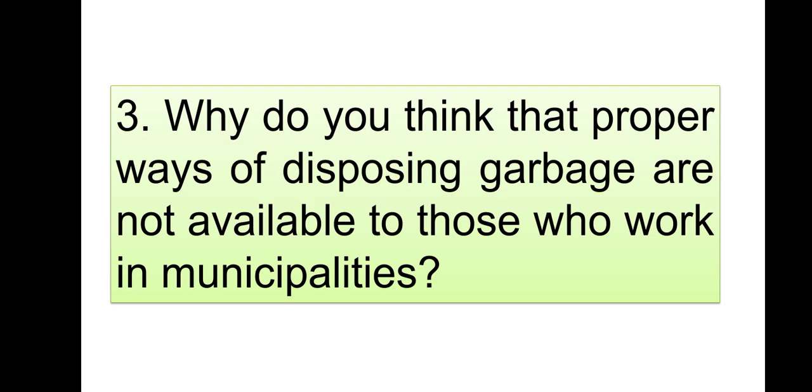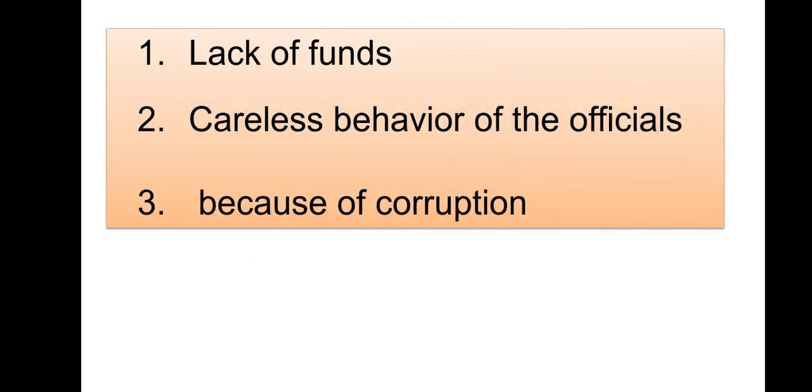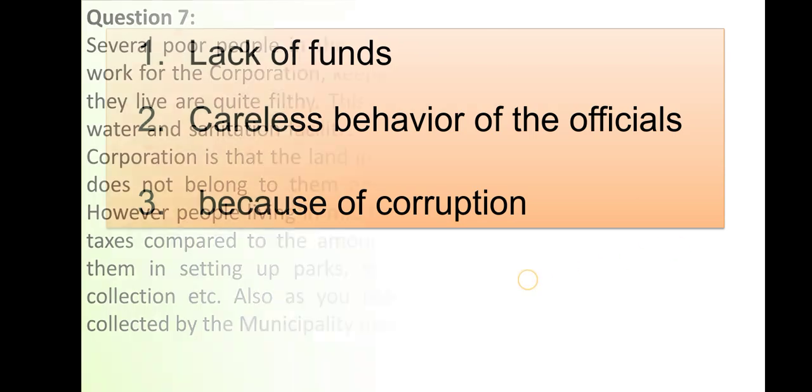So children, some poor people work in municipalities, but in their own areas only. A proper garbage disposal system is not there. So why did this happen? It happened because of these reasons. Number one, lack of funds, because sometimes municipalities face a lack of money. Point number two is the careless behavior of officials. Sometimes officials have such an attitude that they do not take care of areas like slums and poor areas, and because of corruption this happened, right?